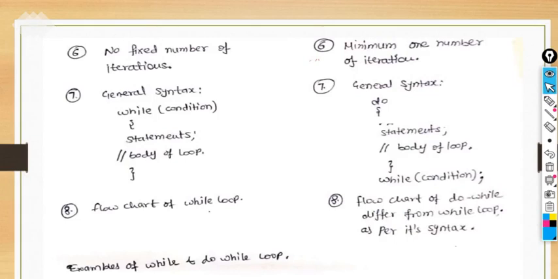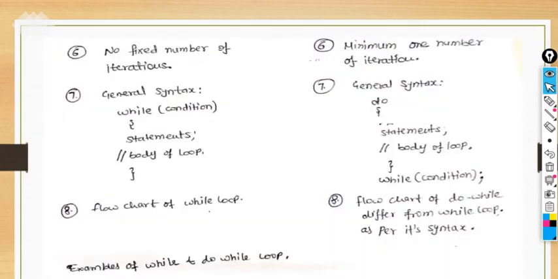These are the major questions, and there is a major chance that a question will come directly from this portion of your syllabus. So at last we discussed the differences we got throughout the discussion, and we mentioned them in a structured way, as differences between while and do while.